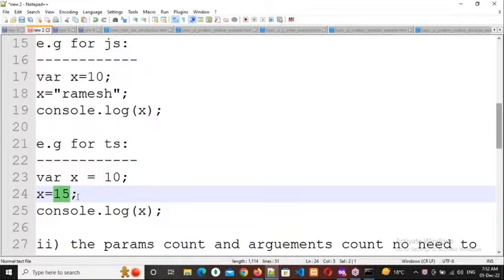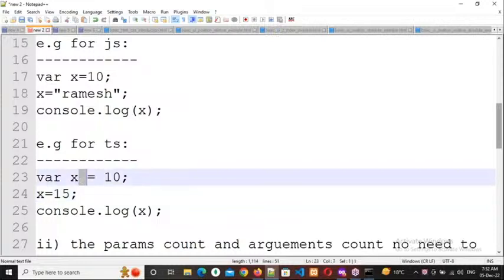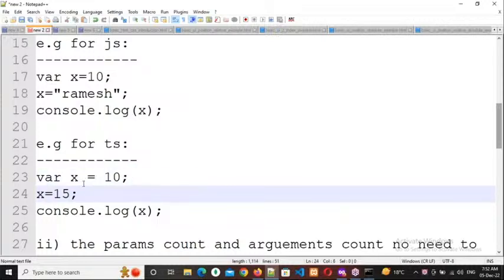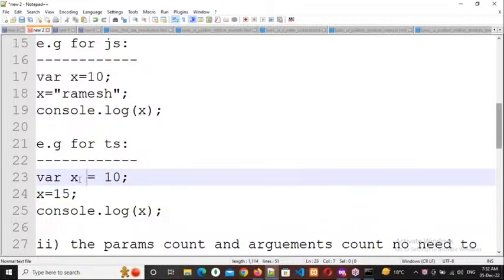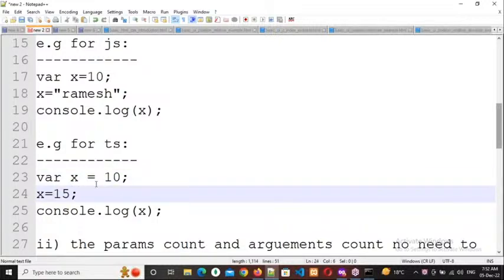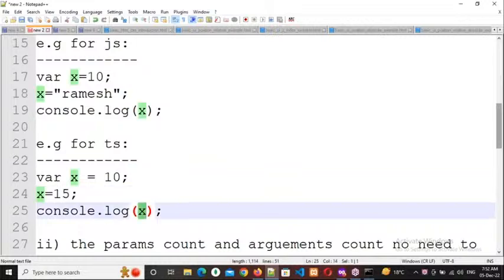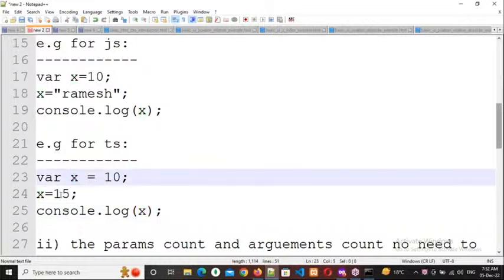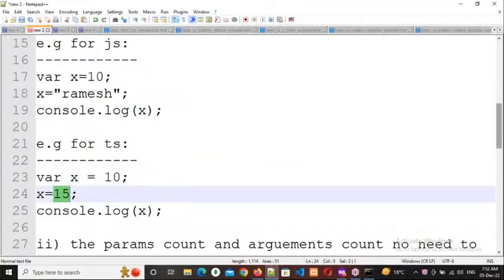Whenever the data type is not matching, then it will take the first value as the main data type. So x 10 and x 15, what is the latest value? Number 15. Here data is number, here also data is number. So data type is matching. It will focus on the latest value only.